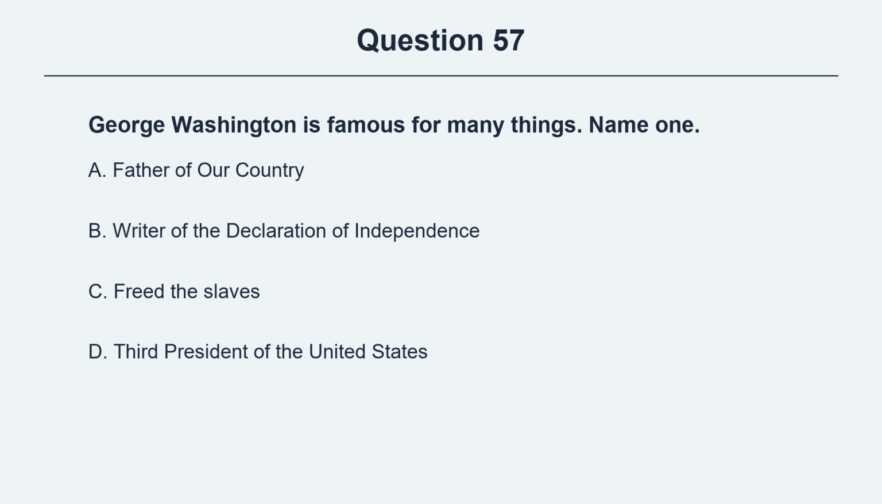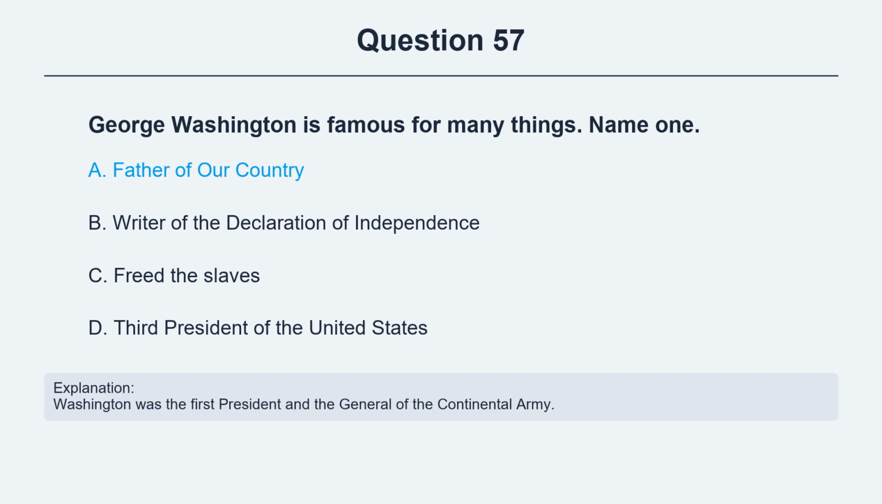Option B, writer of the Declaration of Independence. Option C, freed the slaves. Option D, third president of the United States. The correct answer is option A, father of our country. Explanation. Washington was the first president and the general of the Continental Army.